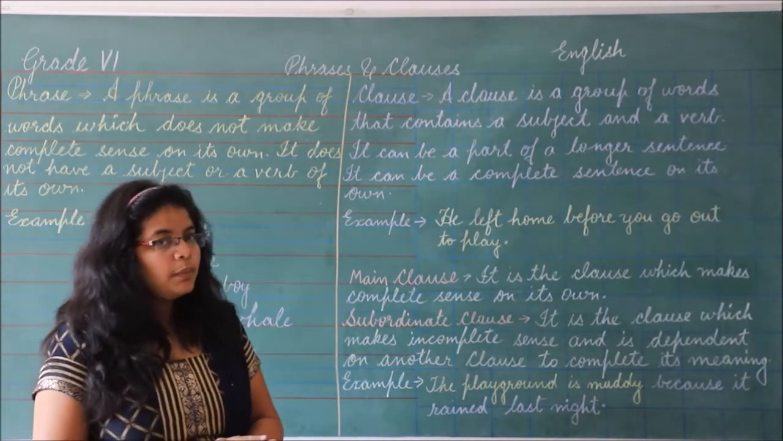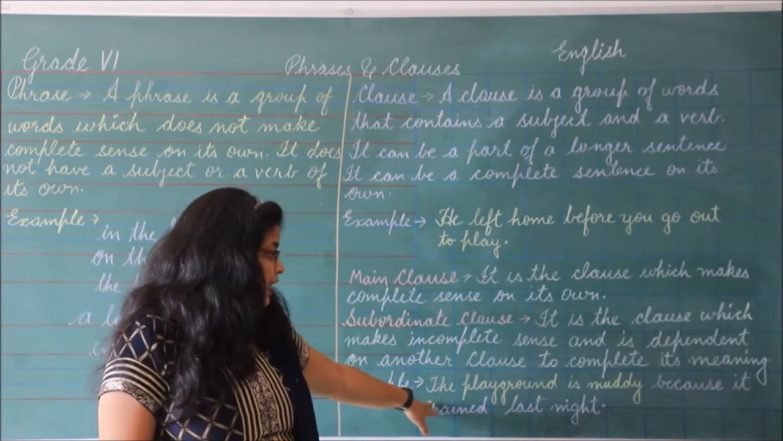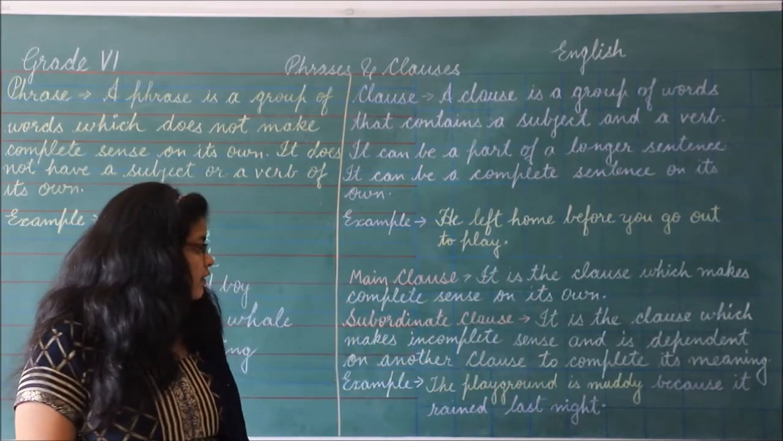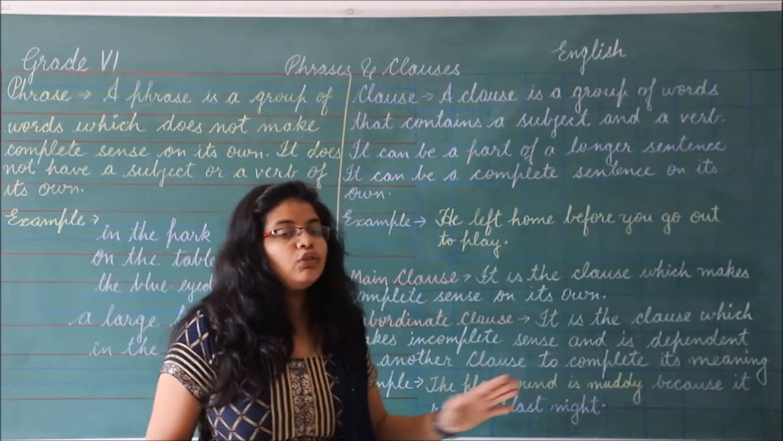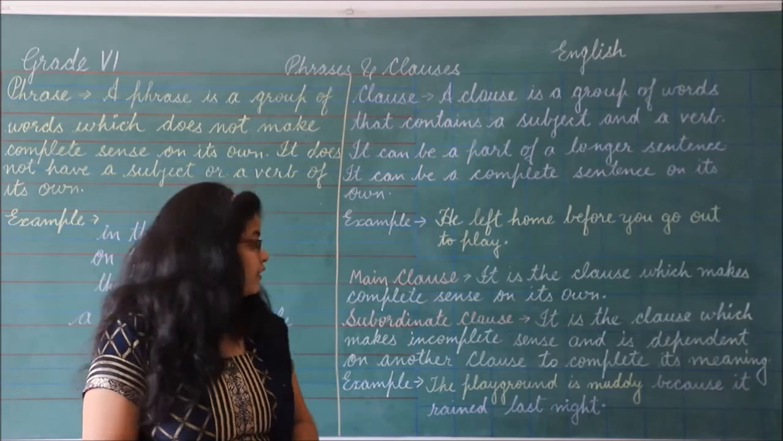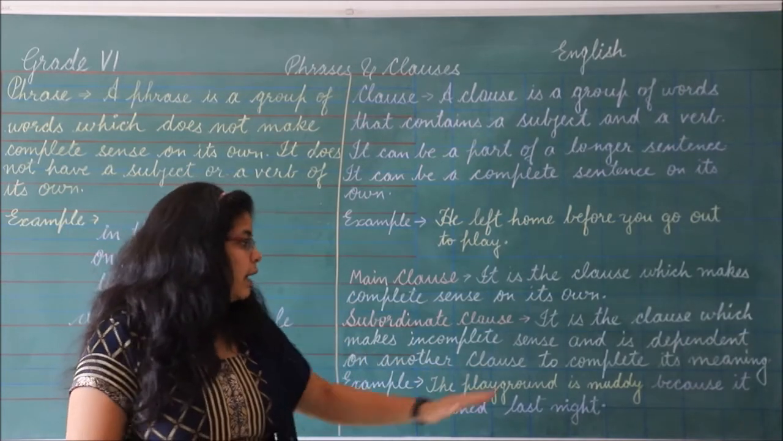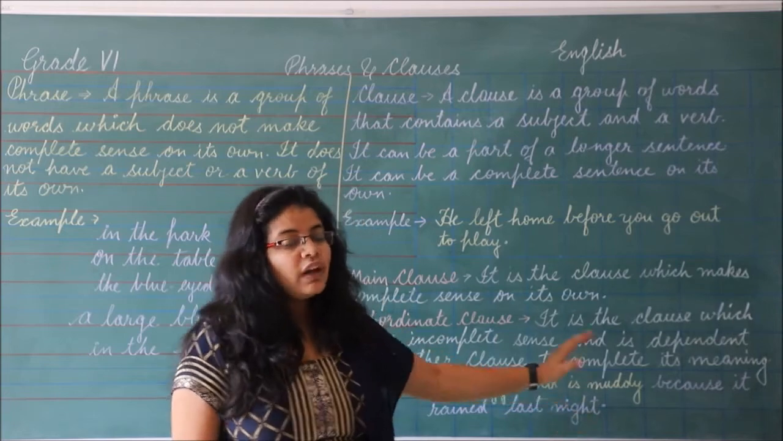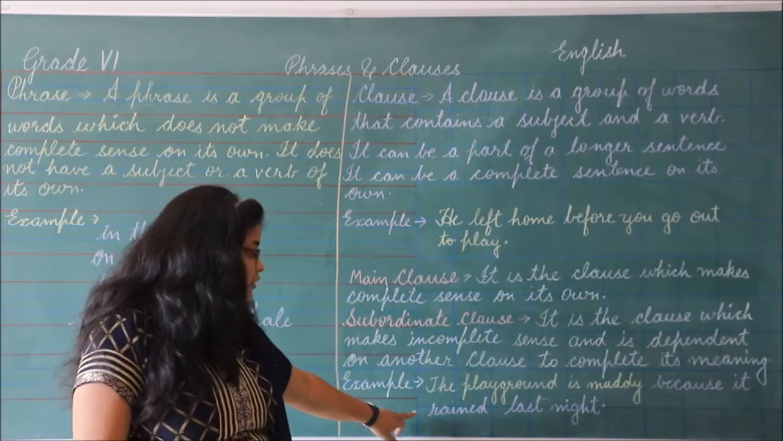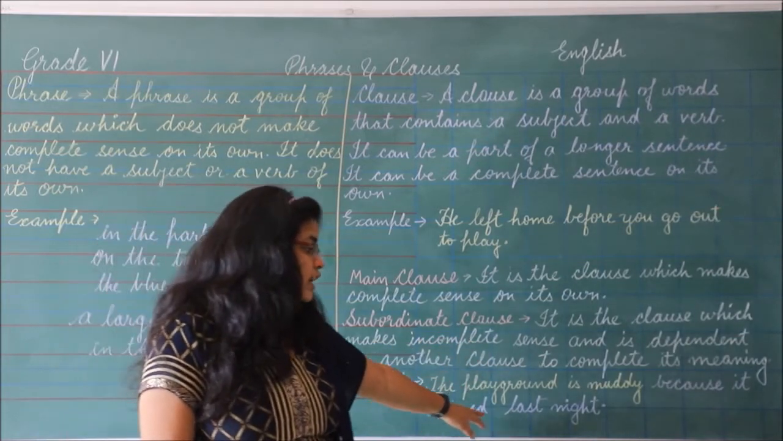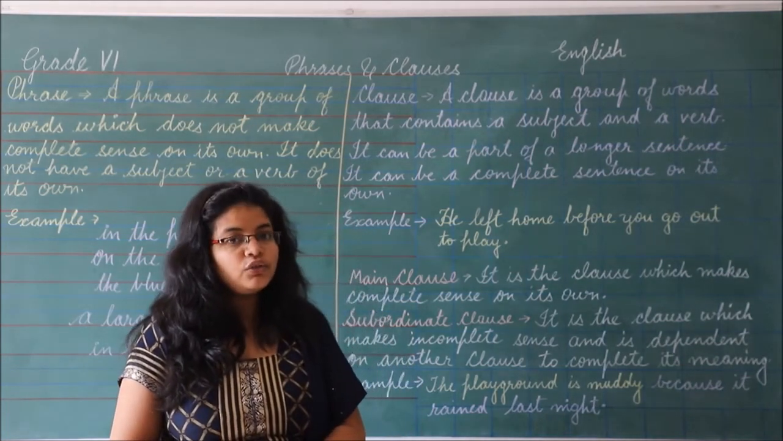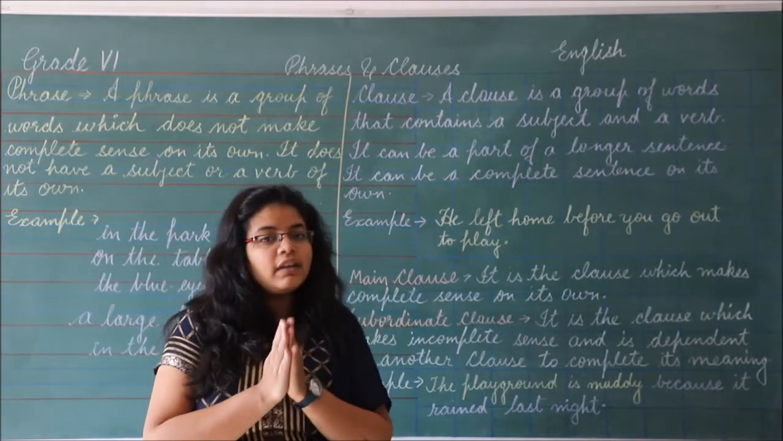Let's understand it with the help of one example. The playground is muddy because it rained last night. In this sentence, the playground is muddy is giving us a complete sense. Hence, this yellow part is the main clause. Because it rained last night: something happened because it rained last night. It needs the playground is muddy to complete its meaning. Therefore, because it rained last night is a subordinate clause. So students, I hope you understood the difference between main clause and subordinate clause.